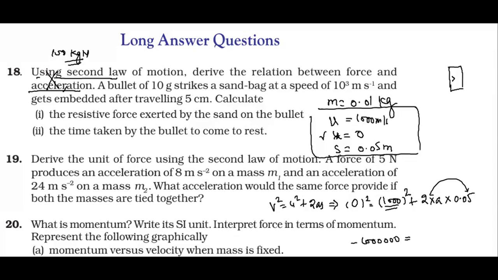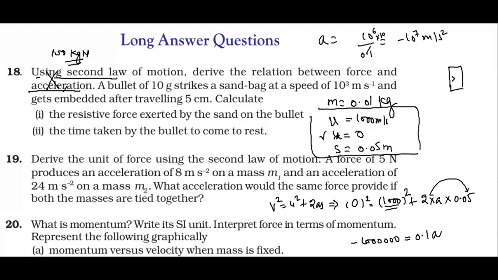And on the other side, we have 0.1A. So the value of A would be minus 10 raised to the power 6 upon 0.1. You can write it as minus 10 raised to the power 7 meter per second square, because when you remove the decimal you get another 10 here. So we get minus 10 to the power 7 meter per second square.